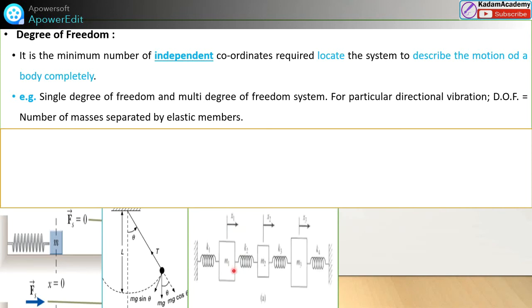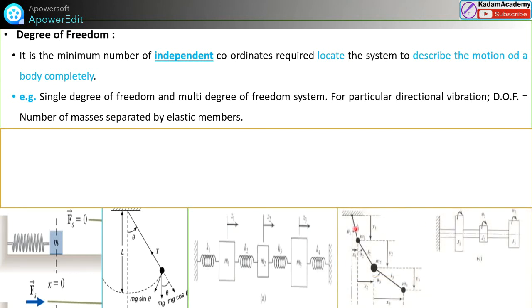Similarly, for the spring mass system, there are three masses and four springs. But here x1, x2, x3, three different positions are required. Independent coordinates are required to define the location of this system. So what will happen then? This 3 means 3-dimensional, so 3 degrees of freedom.